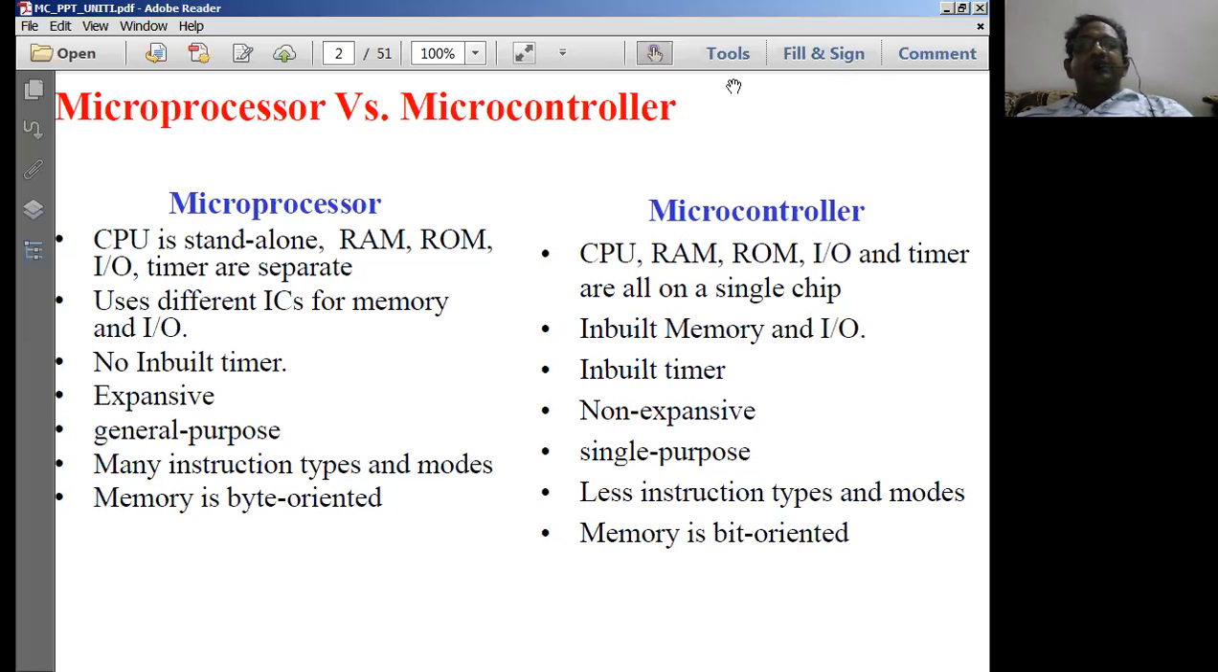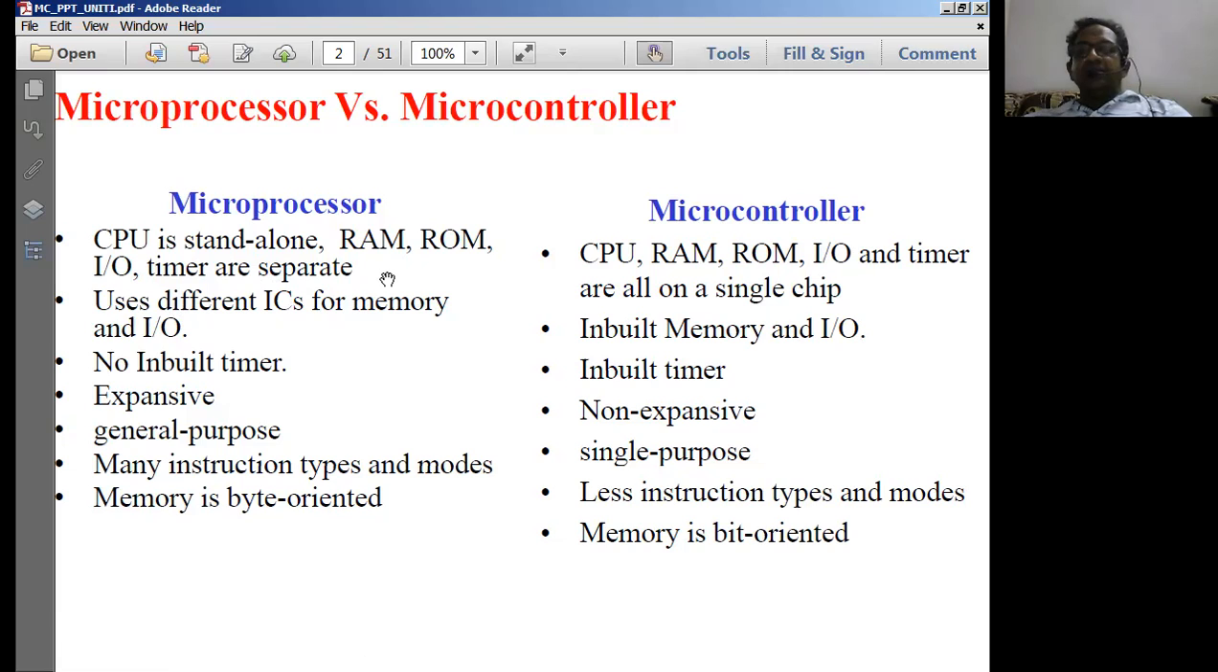The first difference that we can really think of is going to be the CPU. In a microprocessor and microcontroller, we are going to have a CPU. What is the main purpose of a CPU? The main purpose of a CPU is to process the instructions given by the user, to perform arithmetic and logic operations. Both microprocessor unit and a microcontroller unit are going to have a CPU. So what is the main difference? As I spoke to you earlier, the CPU is a standalone, so that means the CPU will be coming as an independent IC.